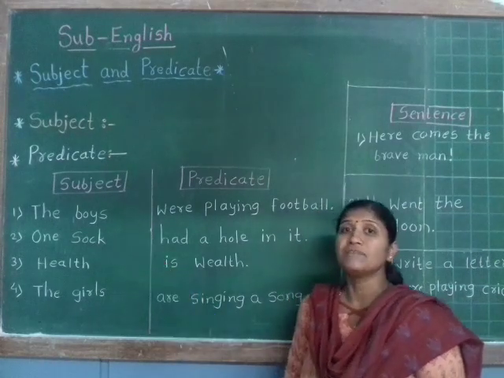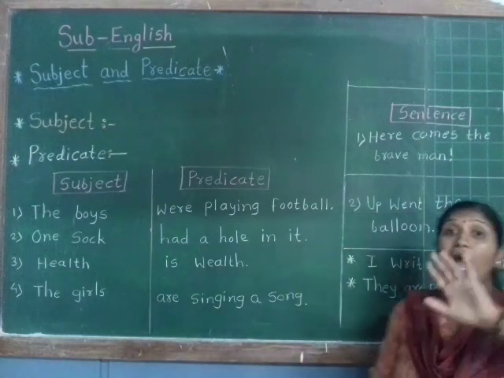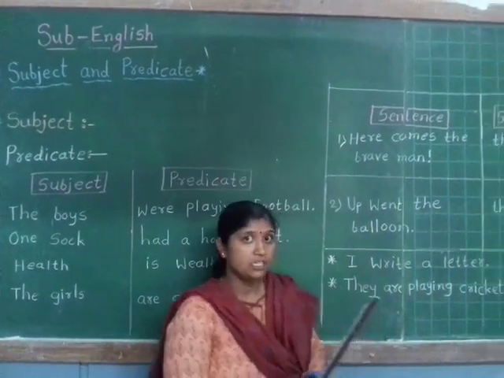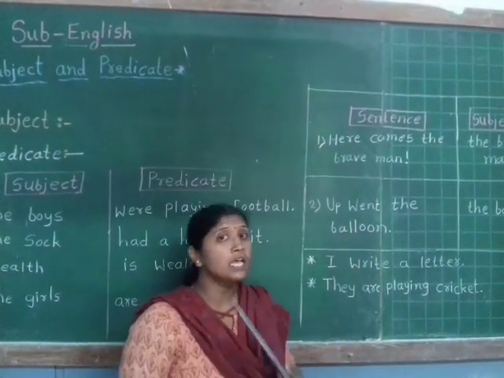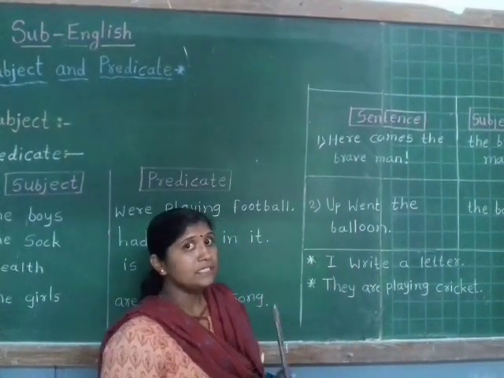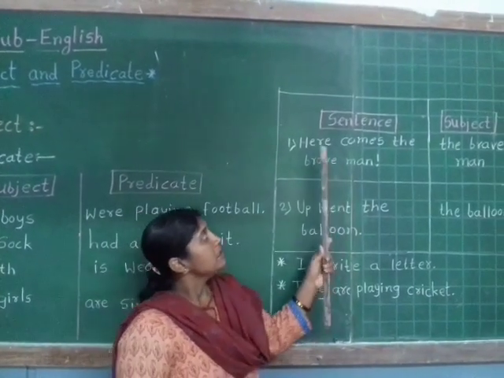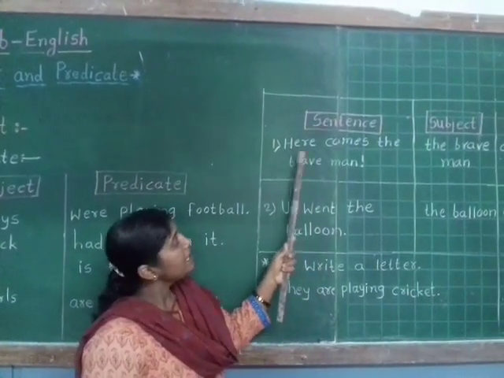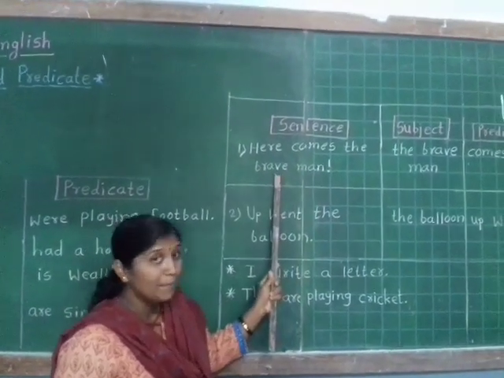But students, sometimes the subject occurs after the predicate. Now we will see examples of that. First example, here comes the brave man.